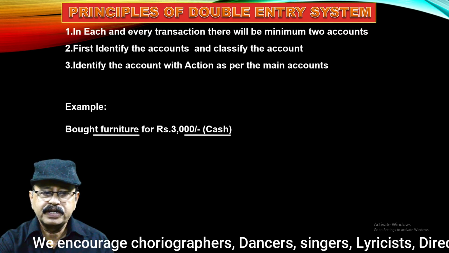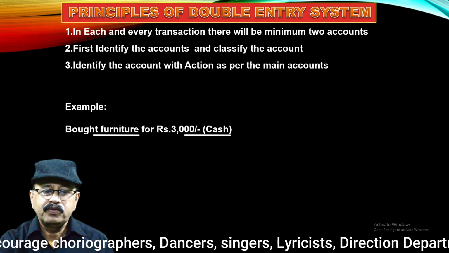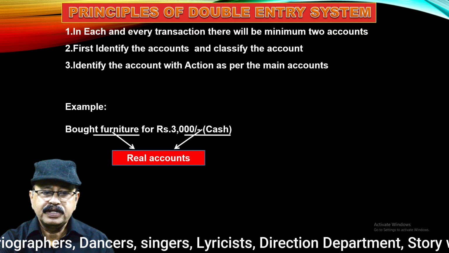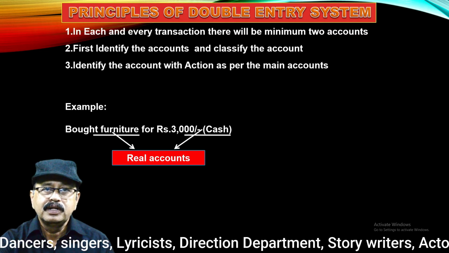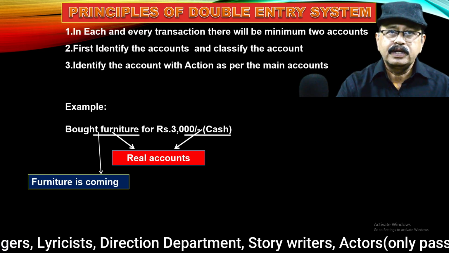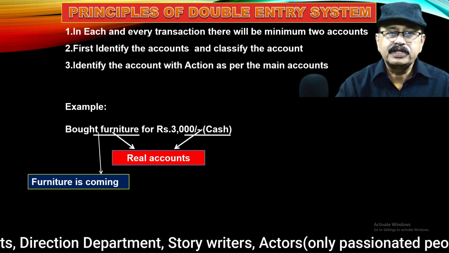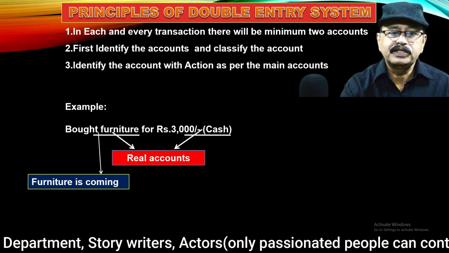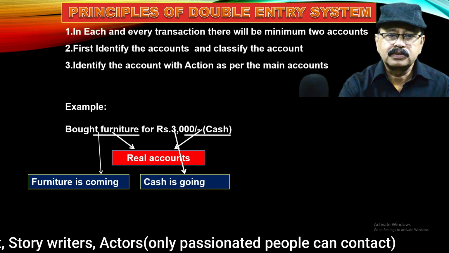Here you can see furniture is underlined and cash is underlined. That means there are 2 accounts we identified. One is furniture and the second one is cash. So here furniture and cash both are assets, so these 2 accounts belong to real account. Then here we should think: bought furniture means when we are buying, furniture is coming and we are paying cash. That means cash is going. Furniture is coming and cash is going. Okay, in this way first you should understand.